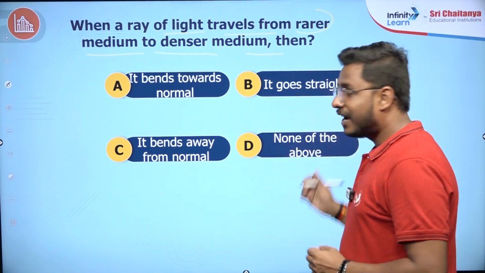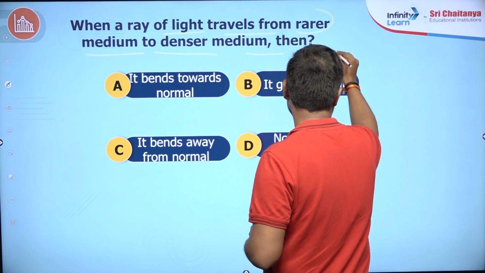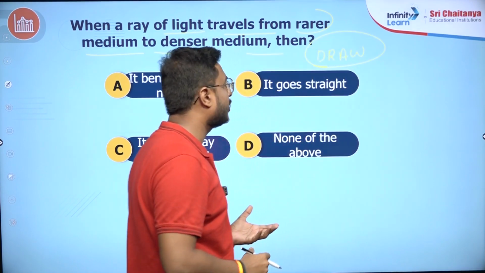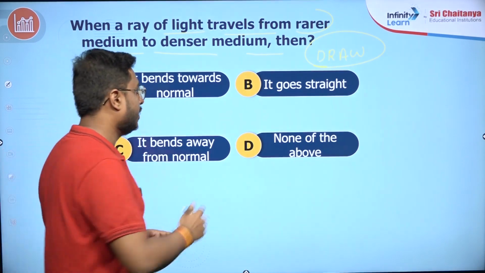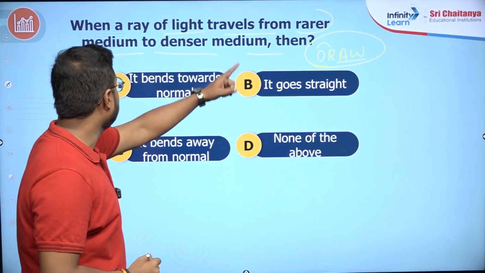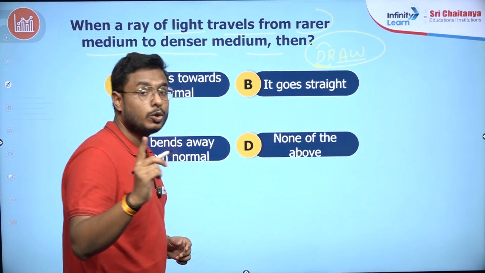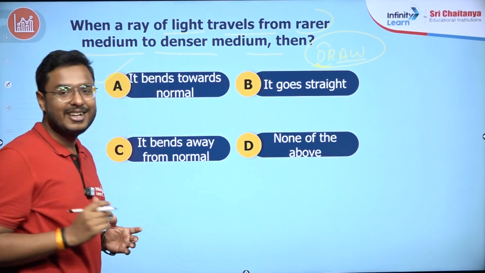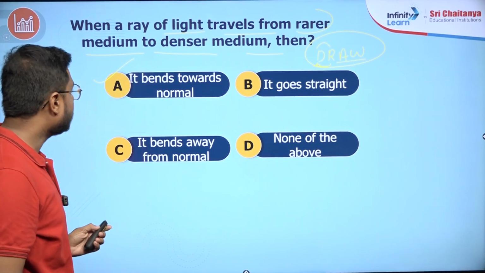Now I will tell you a short trick to remember that. You can remember this word, DRAW. What is the meaning of this term? It's a very simple trick to remember, because of which you can answer quickly and you will not need to think about many things. Denser to rarer, away from the normal. But this case is the opposite. Rarer to denser medium, then definitely it bends towards the normal. So is there such an option? Yes, definitely option A is the correct answer. It bends towards the normal. Clear everyone? Okay, let's move to the next question.